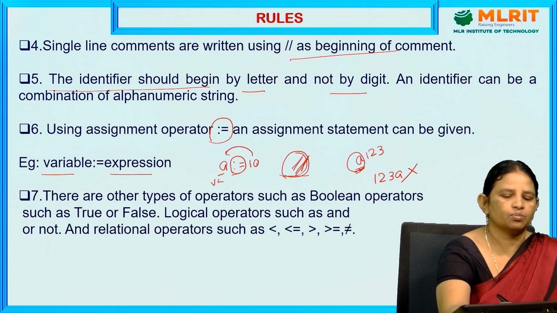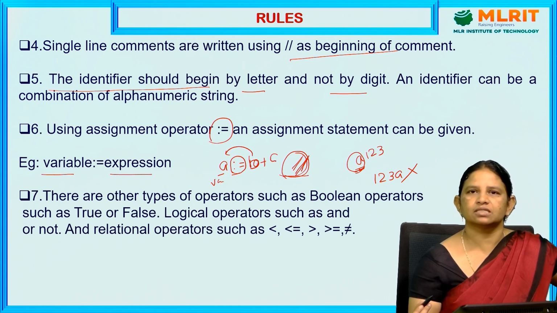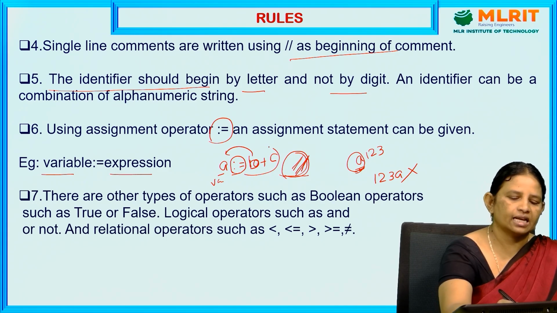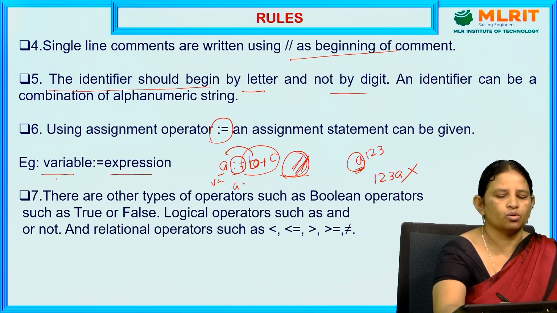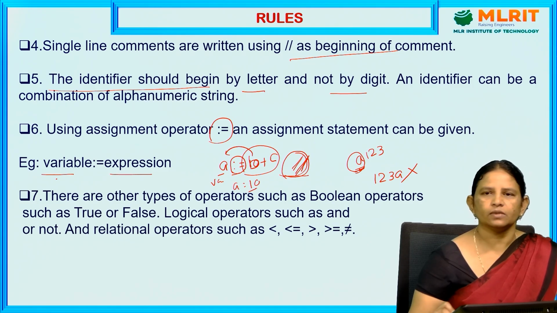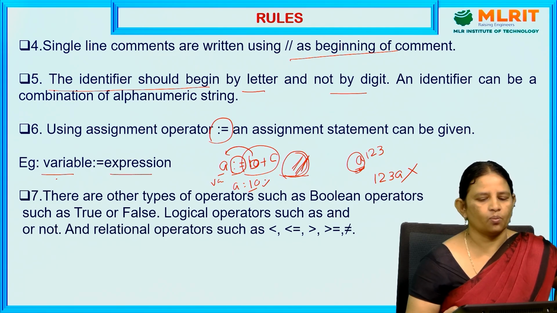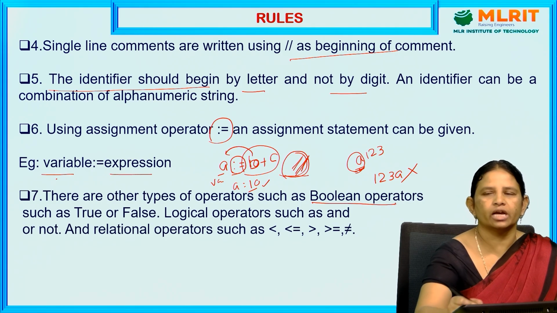That expression may be A equal to B plus C is an expression. An expression is a combination of operator and operand. We can use either an expression or a variable, or you can use a value also, A equal to 10. This is also a correct statement for the assignment operator. Not only that, we can use other types of operators like a Boolean operator.